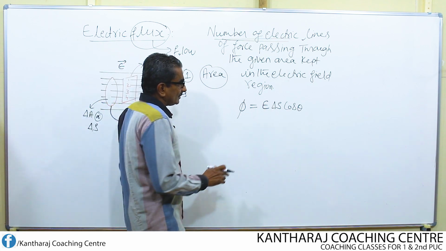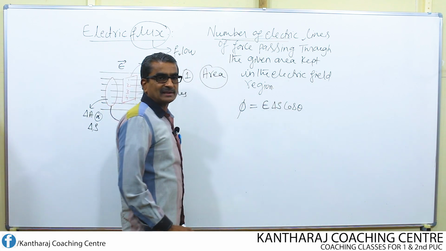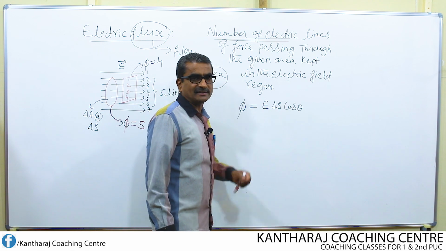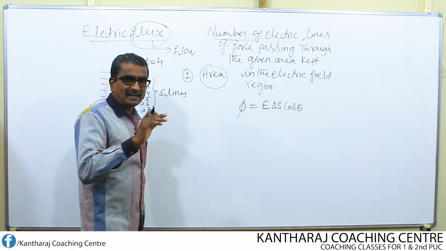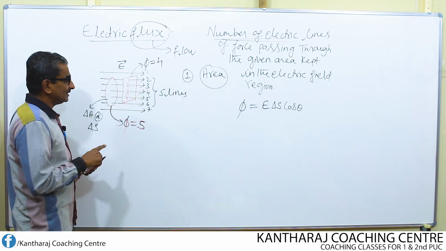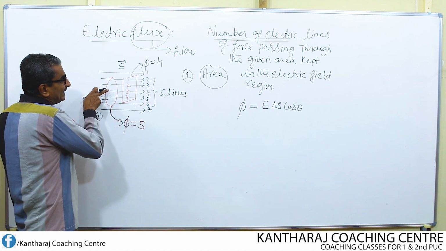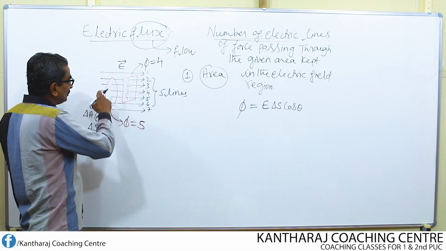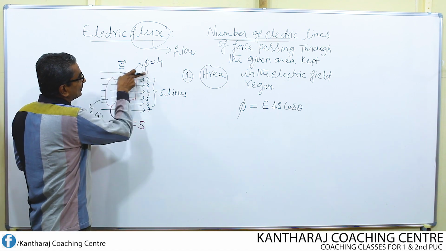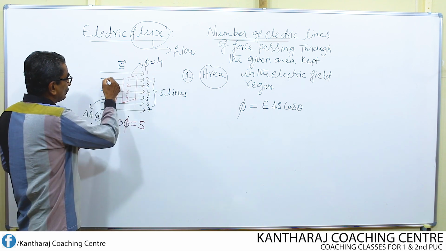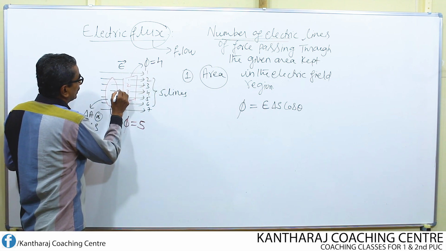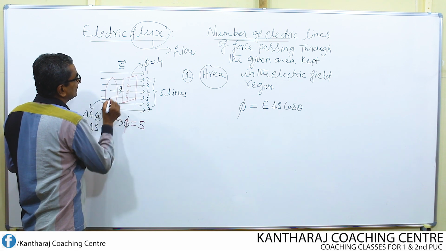So, cos theta. Then what is theta here? Theta is the angle between the area vector drawn to the area and the direction of the electric field. Now to this area, I am going to draw the area vector like this. This is the area vector.